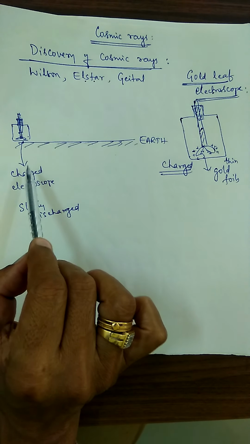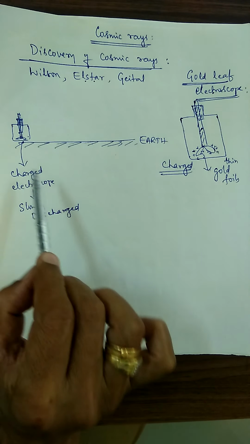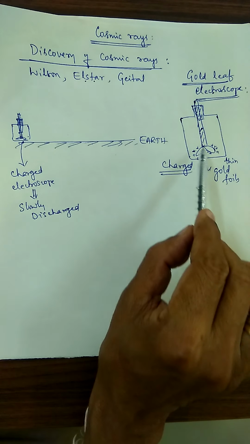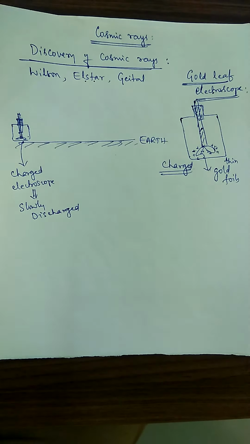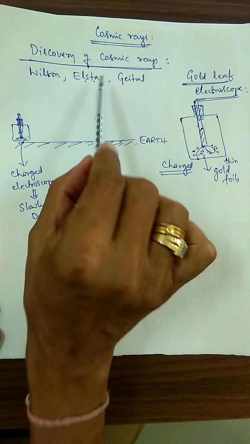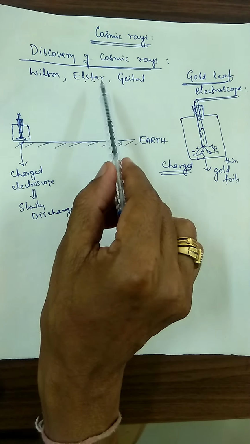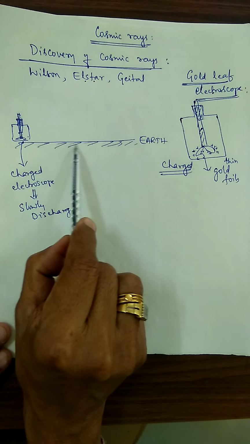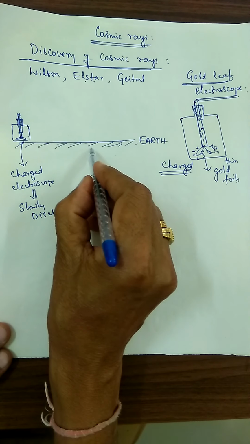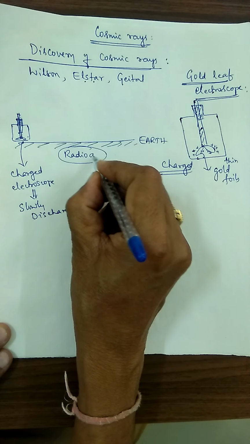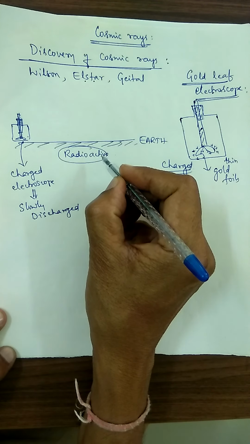After several hours, the charged gold leaf electroscope slowly discharged, because the number of charges went on decreasing. The scientists thought that radioactive materials are present inside the Earth. You are aware of radioactivity; it is there in your syllabus.